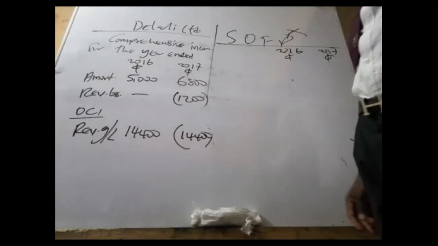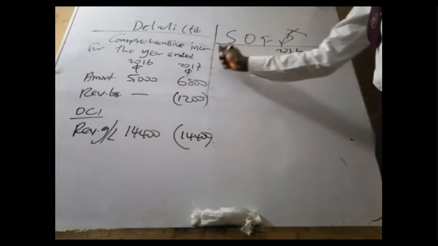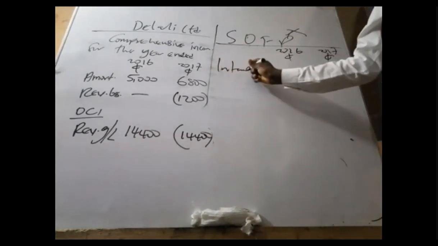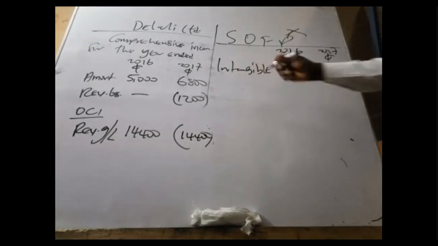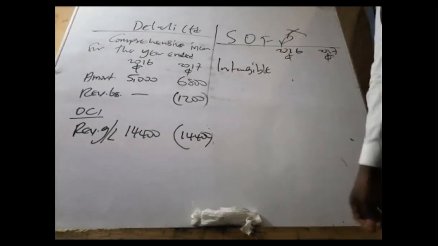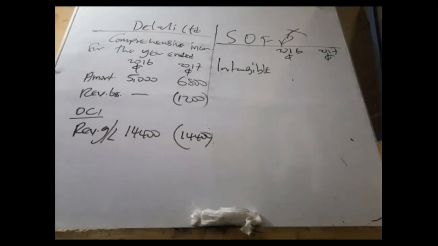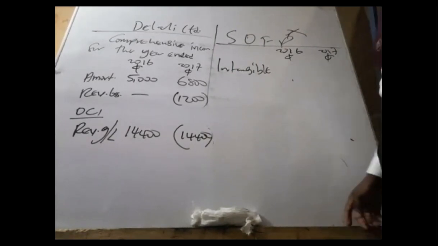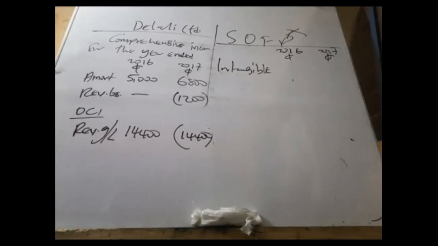What goes in there? Here, intangible, you only write intangible assets. They carry the fair value at the end of the reporting period, or fair value less accumulated amortization and subsequent accumulated impairment loss.